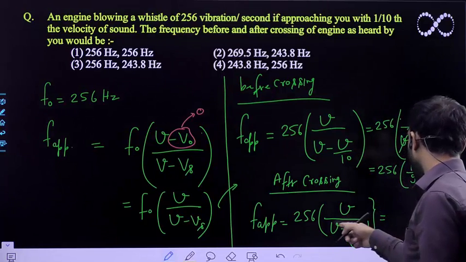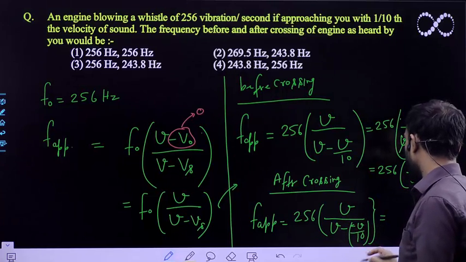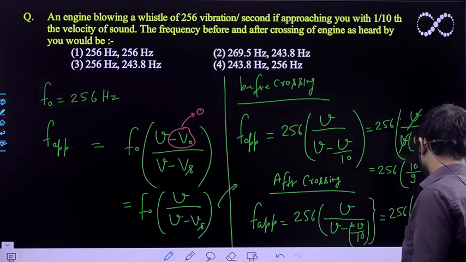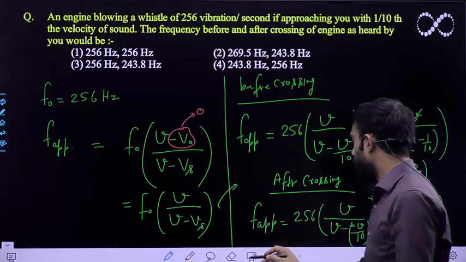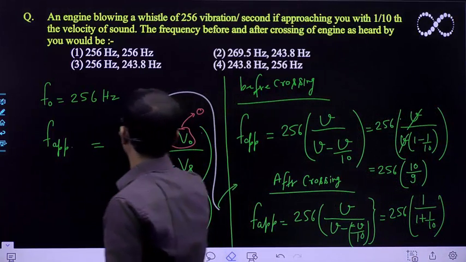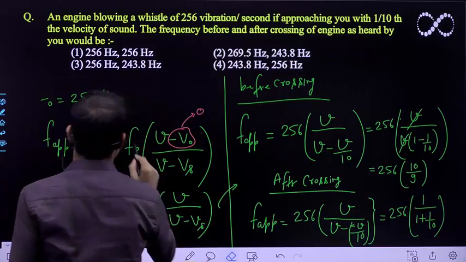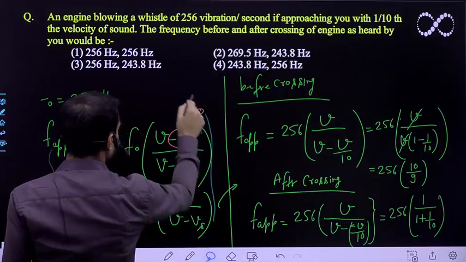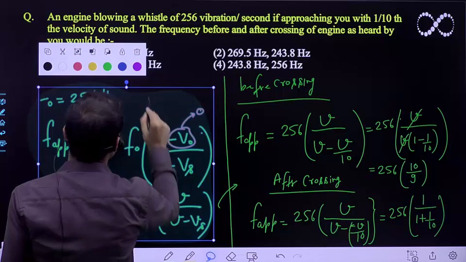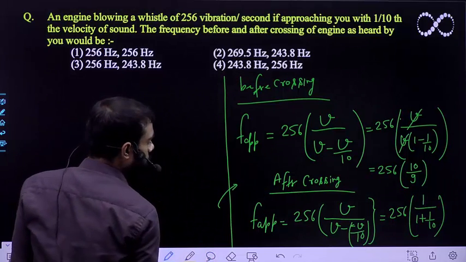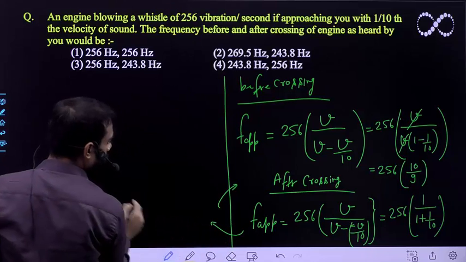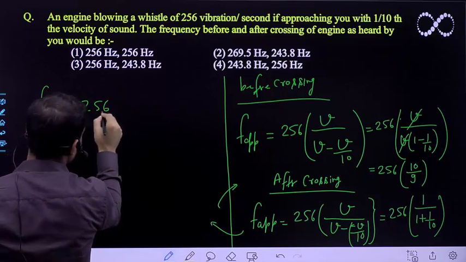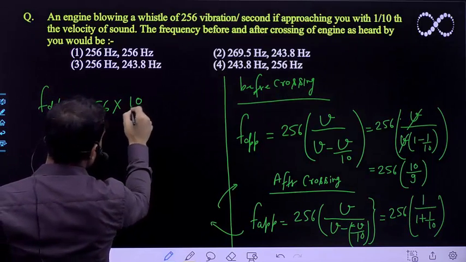So once again V can be taken out and it will cancel outside, and this minus will become plus. So this will become 256 times 1 upon 1 plus 1 upon 10 here. I am doing this calculation here. So F apparent will be 256 into 10 upon 11.